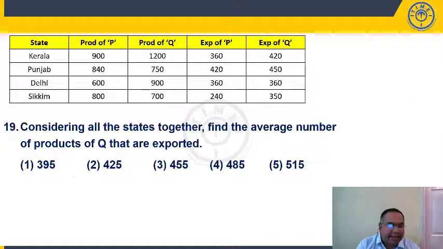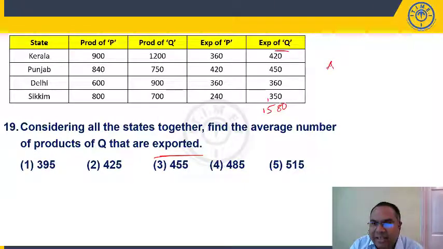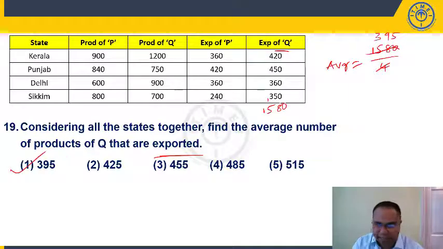Question number 19, students. Considering all the states together, find the average number of products of Q that are exported. So average exports of Q, simple. Average is sum of all quantities by total number of quantities, right? Add this 50, 110, 160, 180. If you add two digits, 7, 11, 4, 15, 80. So average is equal to total exports 1580 divided by 4 states. 4 3s are 12, 38, 4 9s are 36, 20, 4 5s are 20. It is 395.